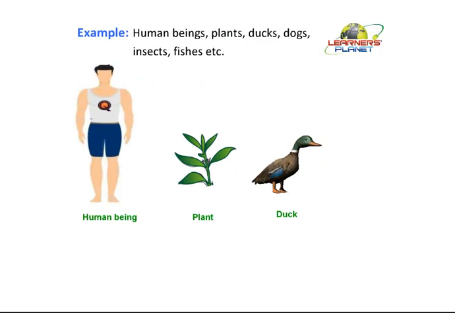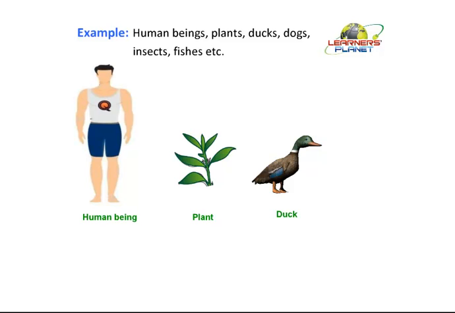Examples could be human beings or plants, duck, or any bird we can say. Dogs, insects, fishes, so many organisms which you can look at in your surroundings. They all are multicellular organisms. The reason is so simple. Unicellular organisms cannot be observed with the naked eye. They need a microscope to be observed. So in general, whatever living thing we are observing in our surroundings comes under the multicellular category.